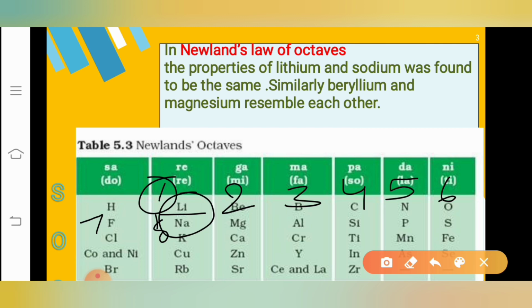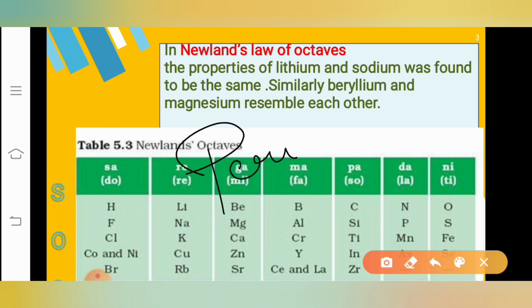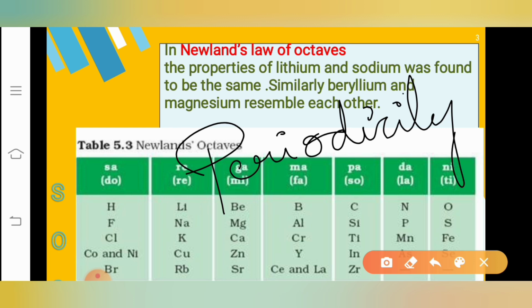While he was seeing this property, he found out something new, which is called periodicity. I repeat, he found out periodicity between the elements. What is meant by periodicity? Periodicity is nothing but the repetition of the property. As I told you now, hydrogen and fluorine have a similar property.